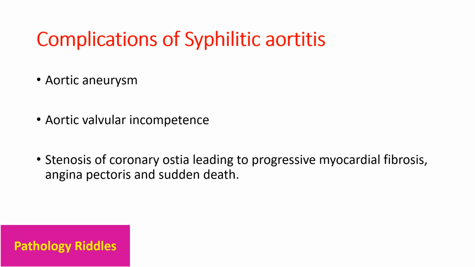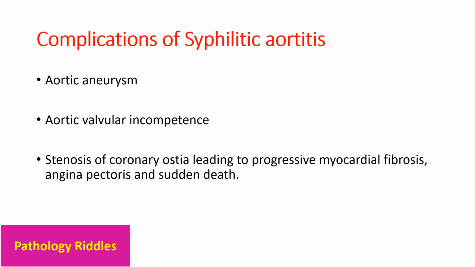So the complications of syphilitic aortitis will be aortic aneurysm due to weakening of the vessel wall. Then there will be aortic valvular incompetence. So as the vessel wall weakens and it progresses towards the ascending aorta and aortic valve, valvular incompetence will happen. It used to be a very important cause of aortic valvular incompetence, but now the more important cause is rheumatic heart disease. Then there will be stenosis of coronary ostia.